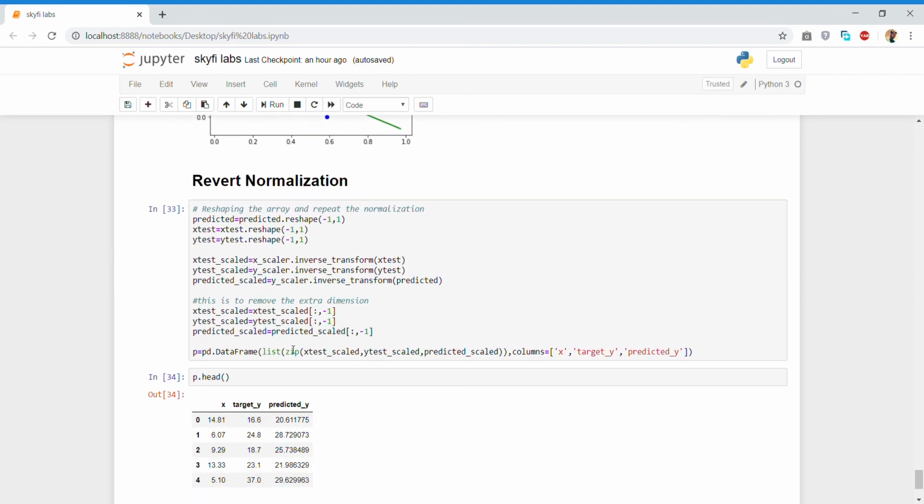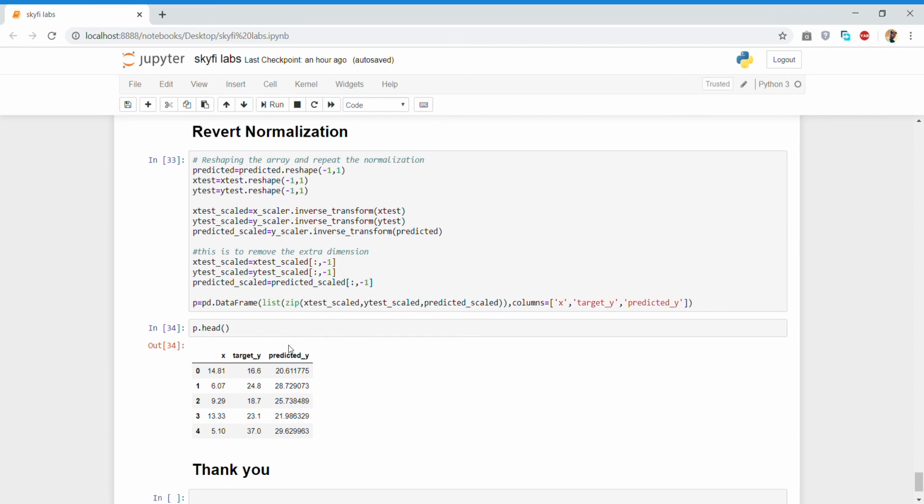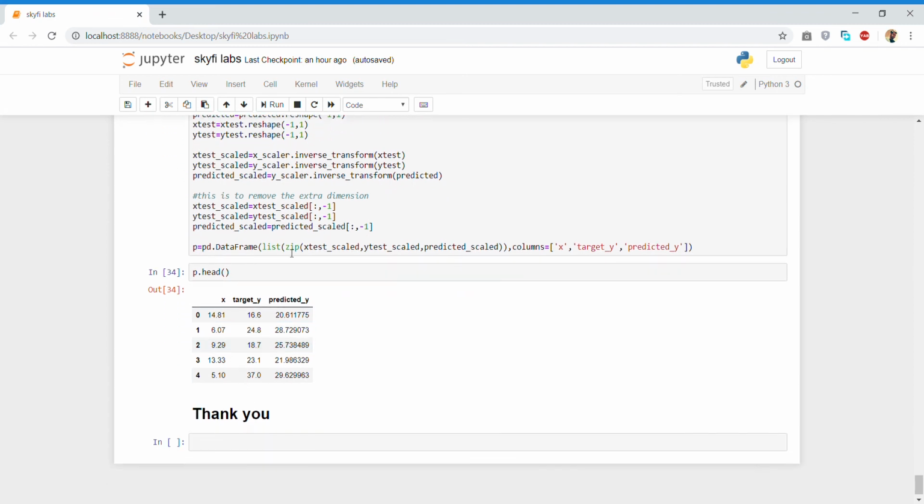Now again reshaping the array and repeating the normalization. We again predict the values of the Boston house prices.